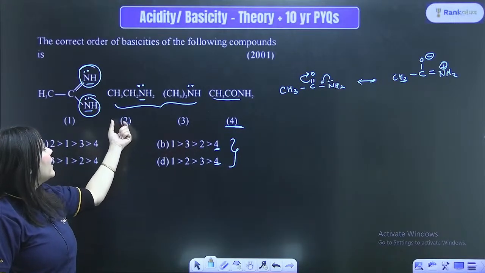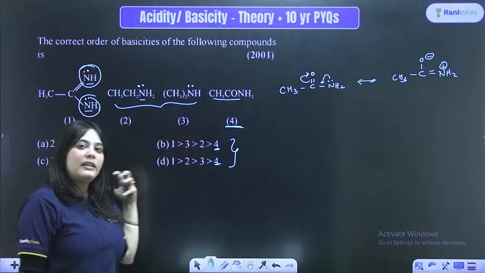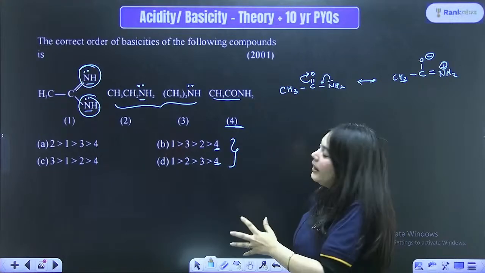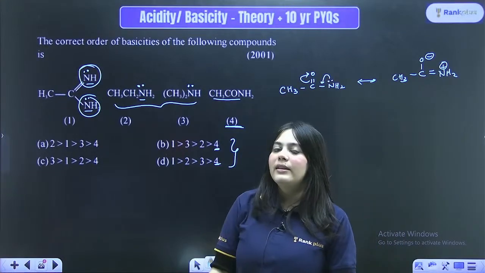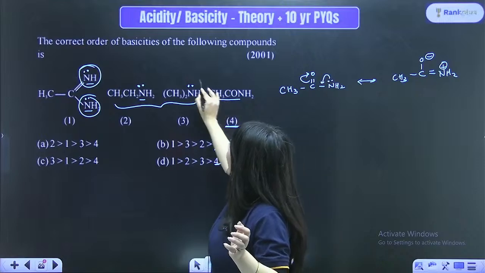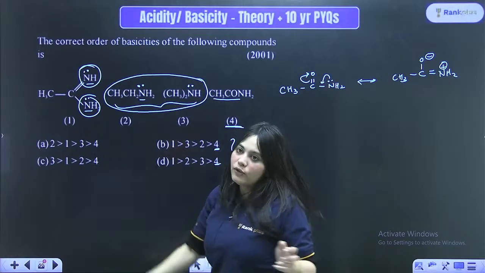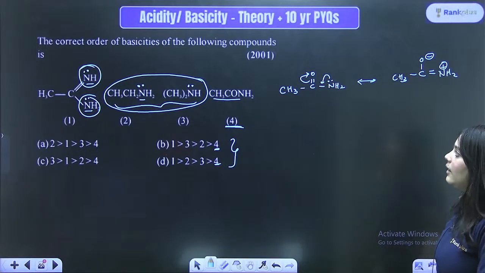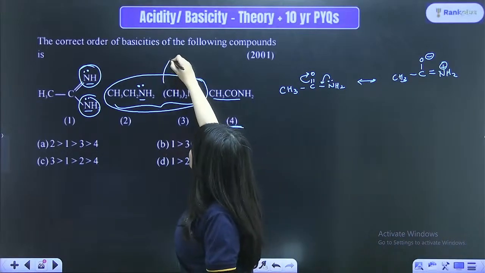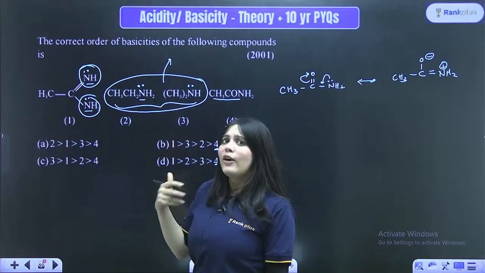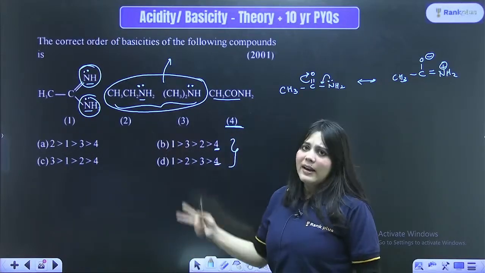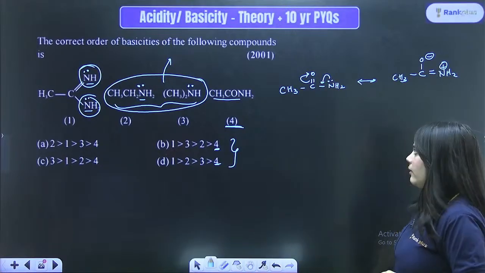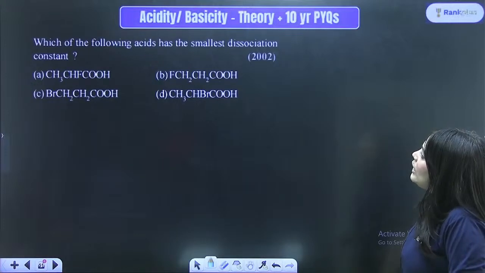The rest, you have to compare between option number 2 and option number 3, which you actually learn in your amines chapter. Like here, once again, if this order is asked in your exam, you have to check the amines chapter for what kind of order they've given you in your NCERT. The rest we've already discussed, how to write the answer, right? So please consult the NCERT for which one is more basic amongst these two, because I also keep forgetting between these two things, right? It is definitely in your amines chapter NCERT, definitely check it out. The rest of the things are explained over here. Perfect.